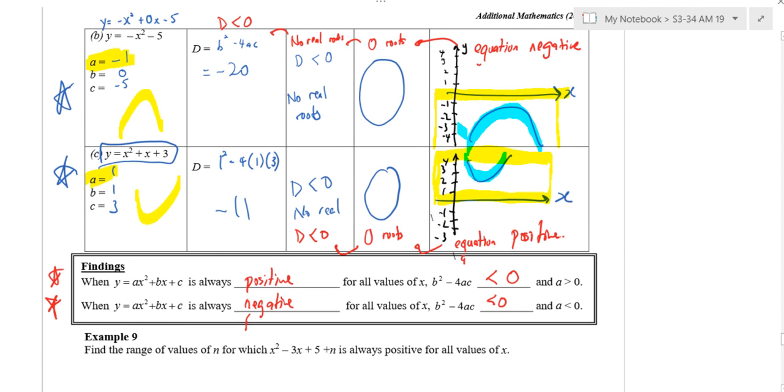Okay, before I continue, who don't understand this? Okay, which part, Zahira? Please help your friend. Do you understand what I mean by equation positive? Do you understand why no real root? Do you understand why D is less than 0? So see, positive, what happens? When the graph is always positive, we say that the determinant is less than 0. Positive is less than 0.